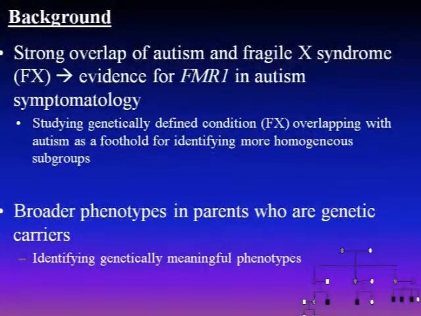So in the autism literature, there have been a number of family genetic studies that have shown repeatedly that there's a constellation of clinical and language features that mirror in quality what we see in autism, but are much more subtle in expression. And so we were interested in studying these features among parents of individuals with autism, in contrast to parents of individuals with Fragile X who are carriers of this autism candidate gene, to see if there was any overlap.